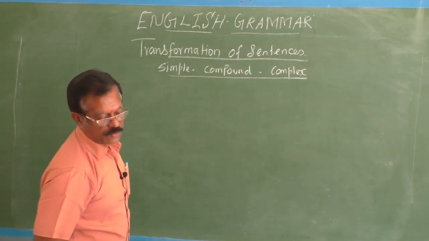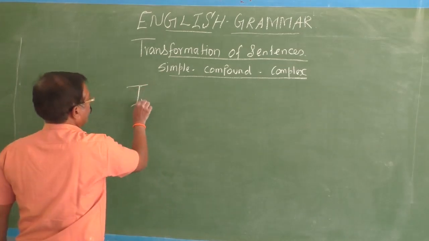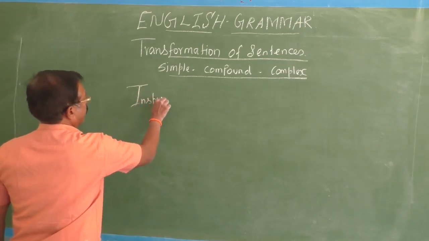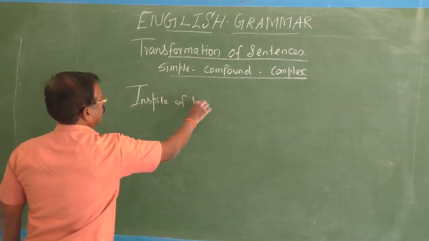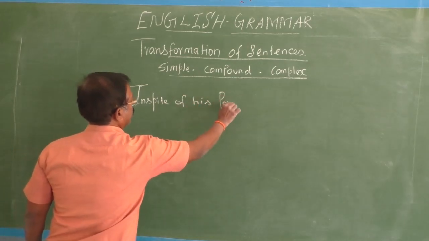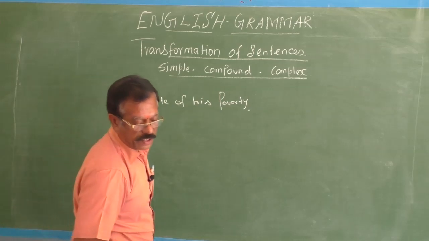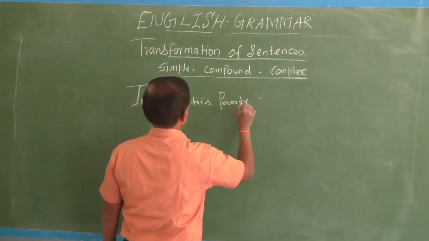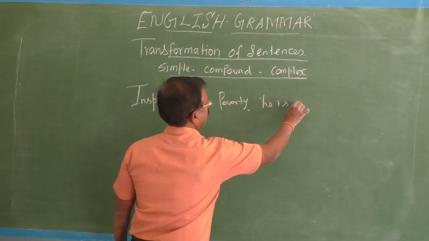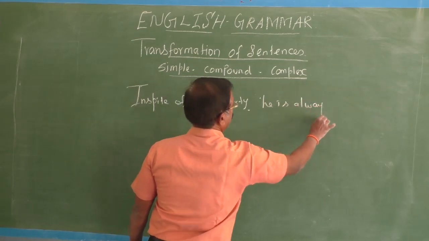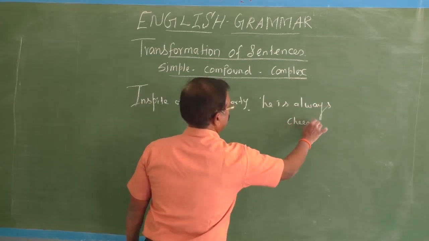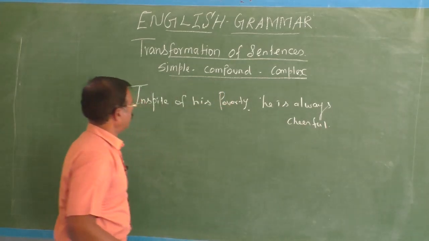In spite of his poverty, she is always cheerful. See this example.